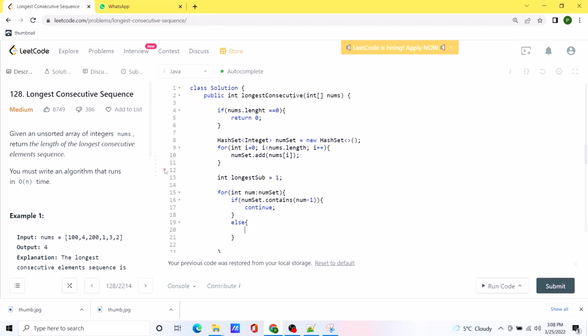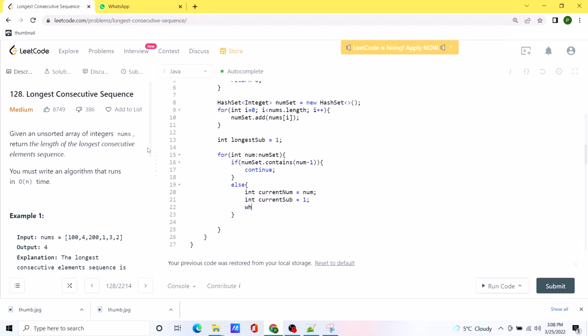we are first of all going to mark the number we are at as the current number, because this is the beginning of a consecutive subsequence. We are also going to create another variable called current sub that is going to take care of the current maximum consecutive subsequence we can find, and we are going to initialize it to 1.